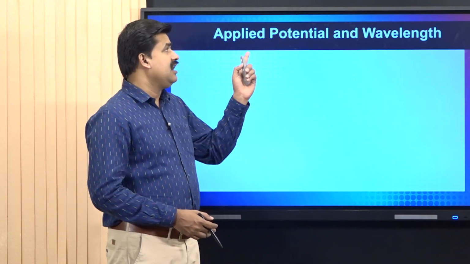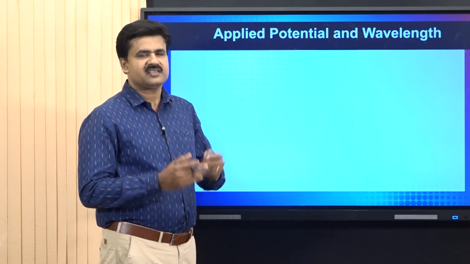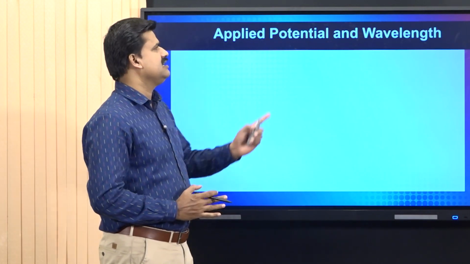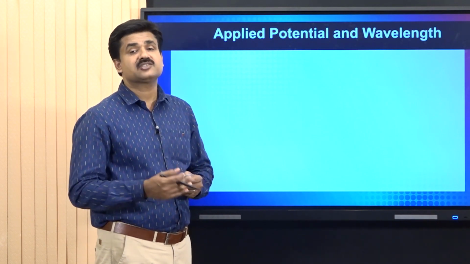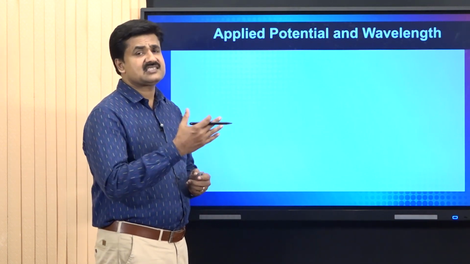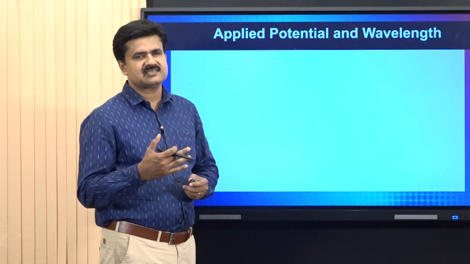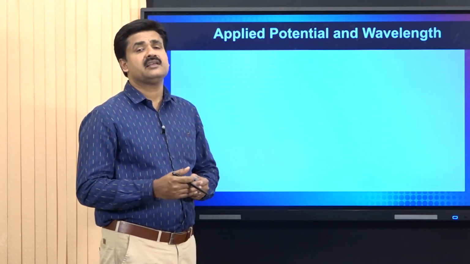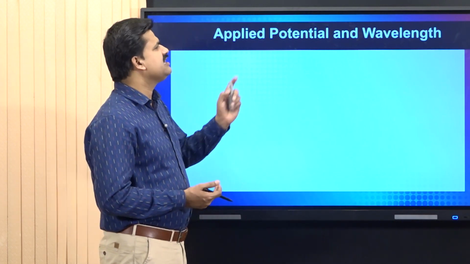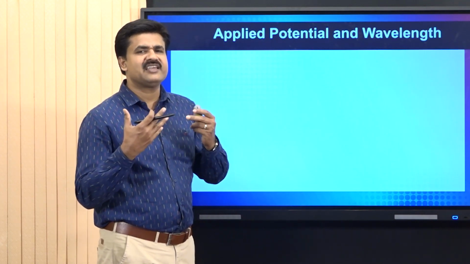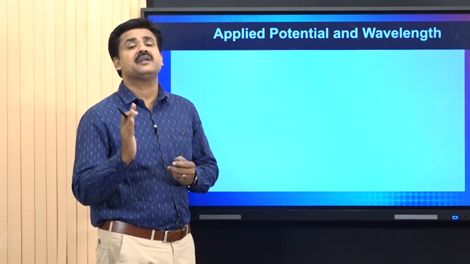Now, we are going to derive another aspect of the de Broglie relation. Here, we are going to calculate the wavelength based on applied potential. This equation is derived to solve various numericals in which applied potential is given and we are asked to calculate the wavelength. In that circumstance, we have to derive a mathematical relation connecting the wavelength of the electron with the applied potential.